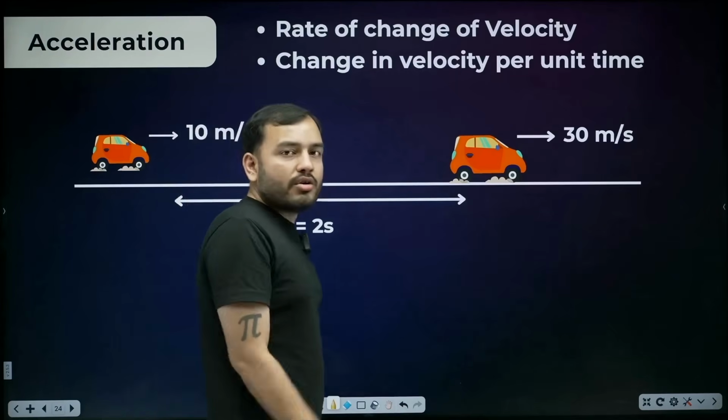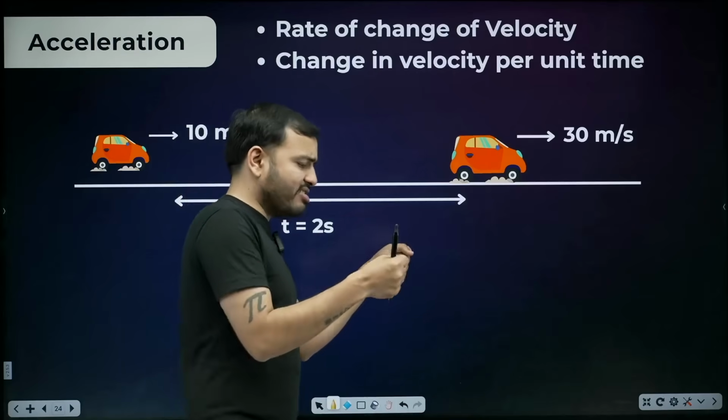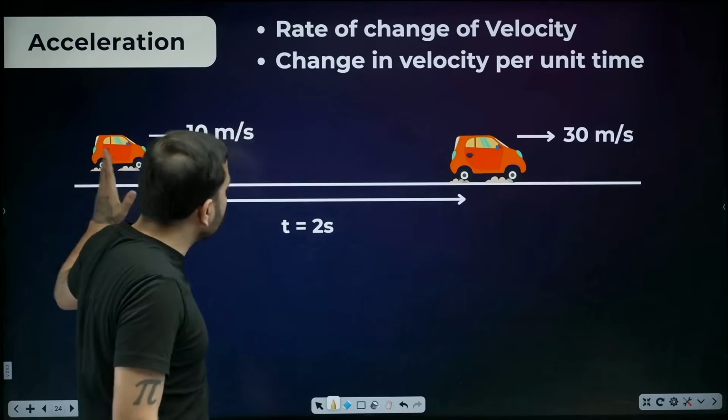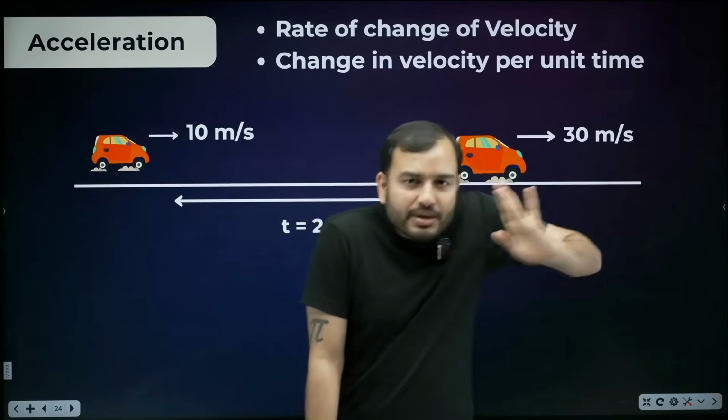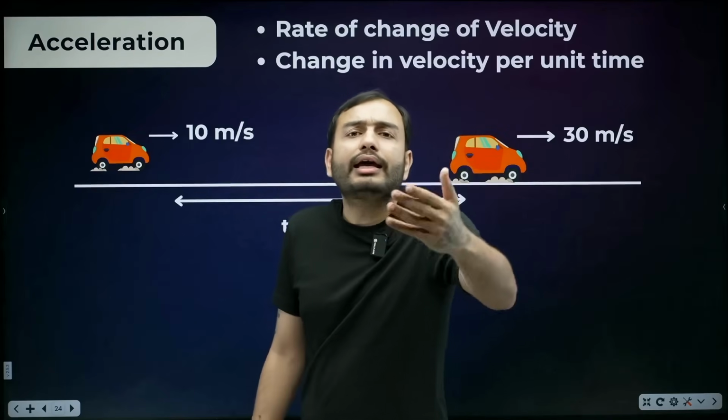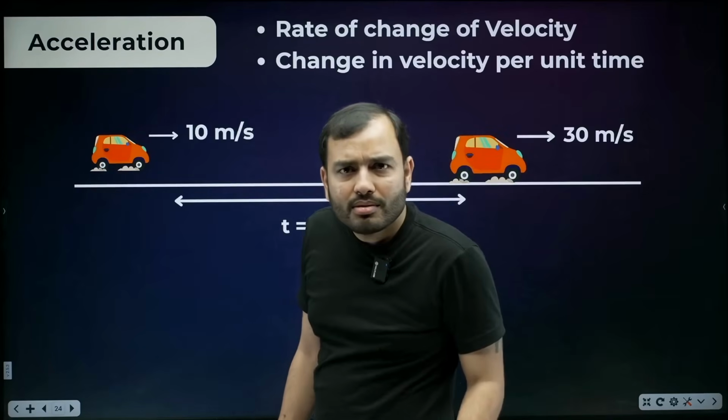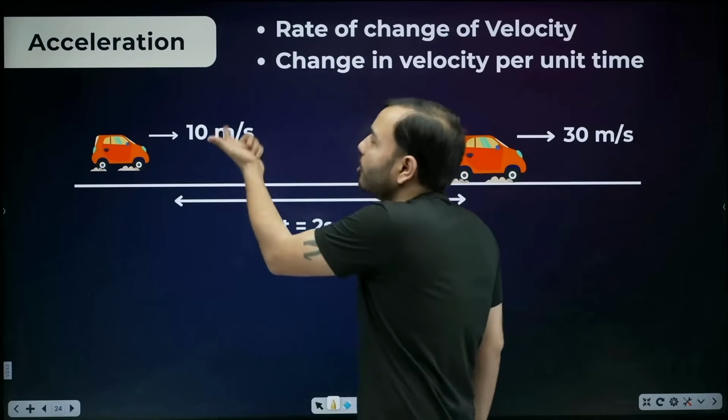Bhaiya, so your Bhaiya's uncle's son pressed his foot on the accelerator. And the speed increased. It became 30 meters per second. This increase in speed is what we call acceleration. Now, the formula of acceleration will also be made.